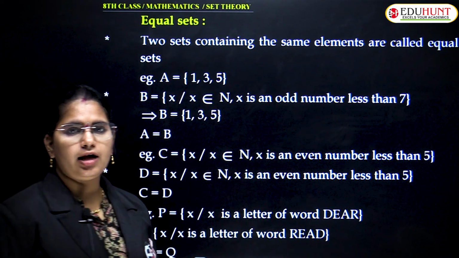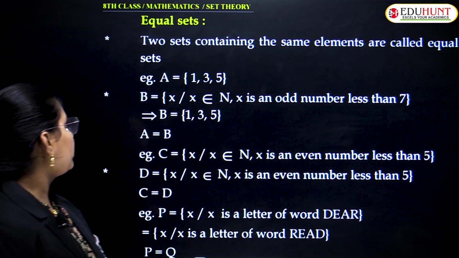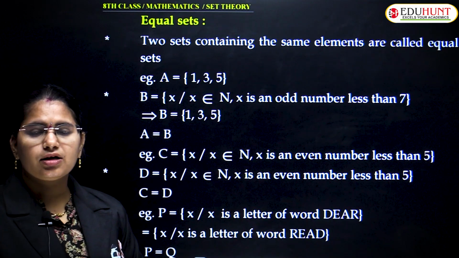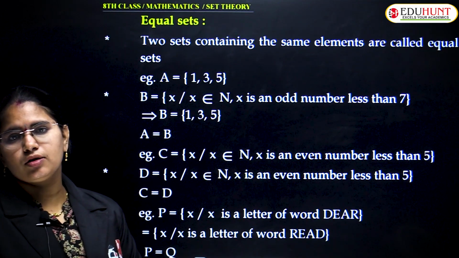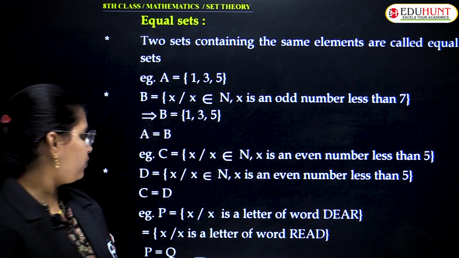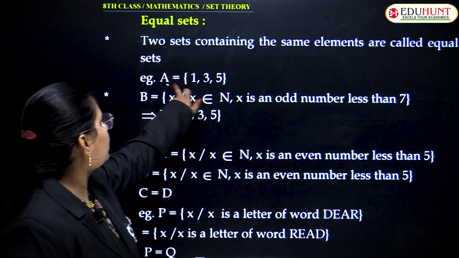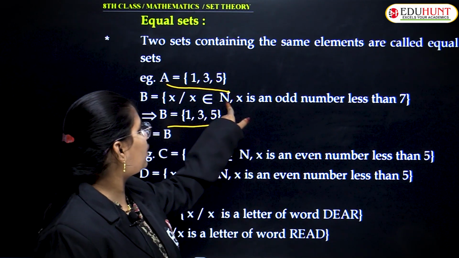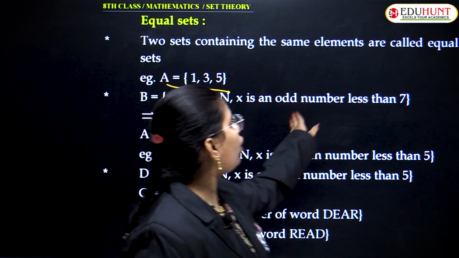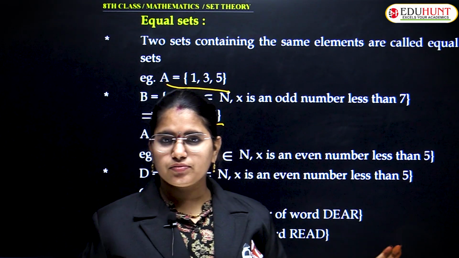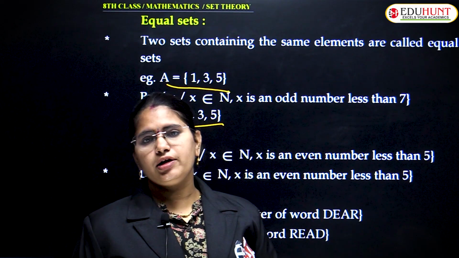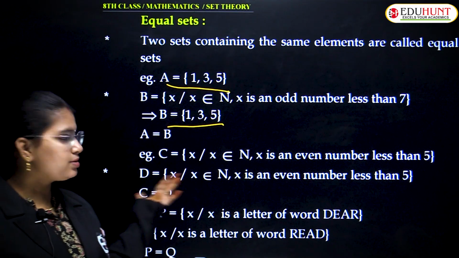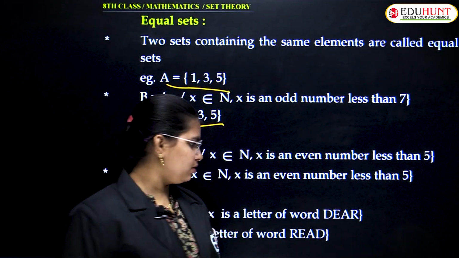So, I have told you about equal sets. What we have discussed regarding equal sets is that if two sets contain the same elements, then you can call them equal sets, right? For example, A is equal to {1, 3, 5}. B is also equal to, what is the actual B set they have given? x belongs to natural numbers and x is an odd number less than 7. What are odd numbers? 1, 3, 5, correct? So in that case, both have the same elements. So this represents equal sets, correct?